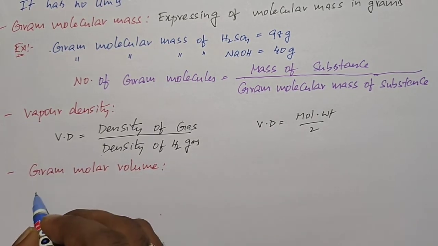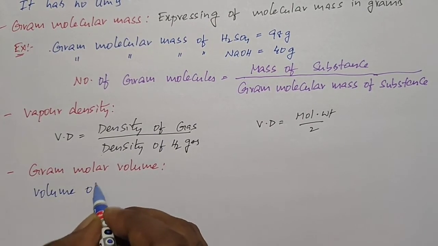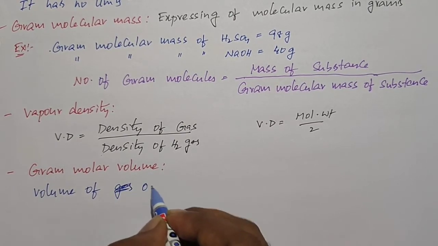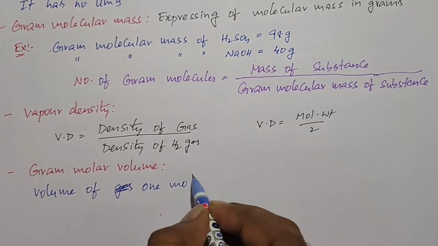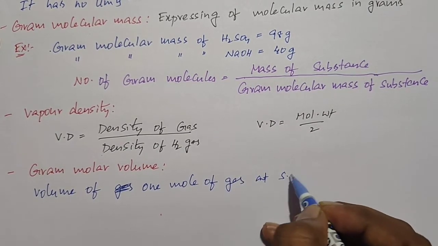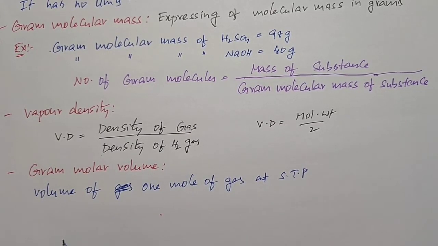The volume of 1 mole of gas at STP is called a gram molar volume.